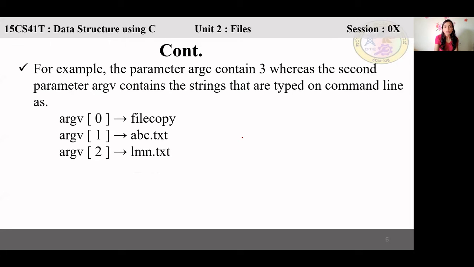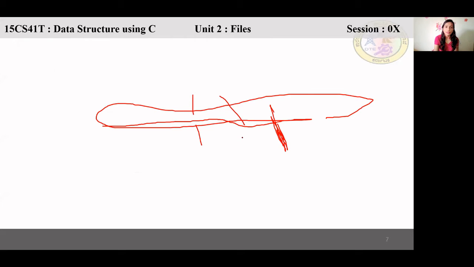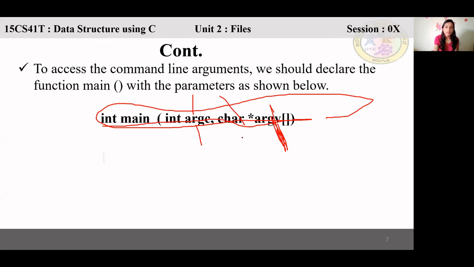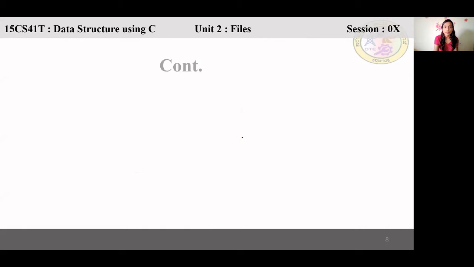Argc means counter, how many number of parameters are there, and argv has all the parameters. Okay. So this way, any doubts till here? So this is how we use it. Next I'll show you one program.